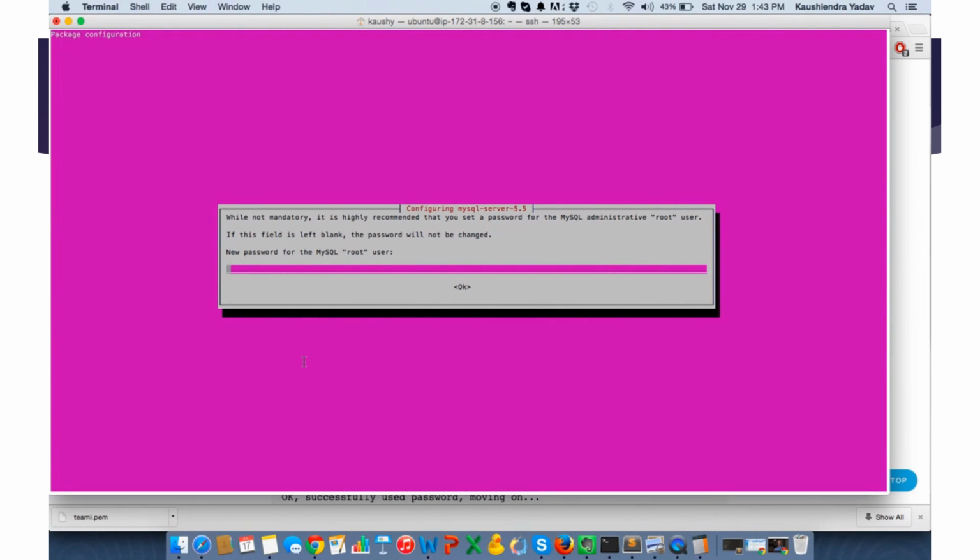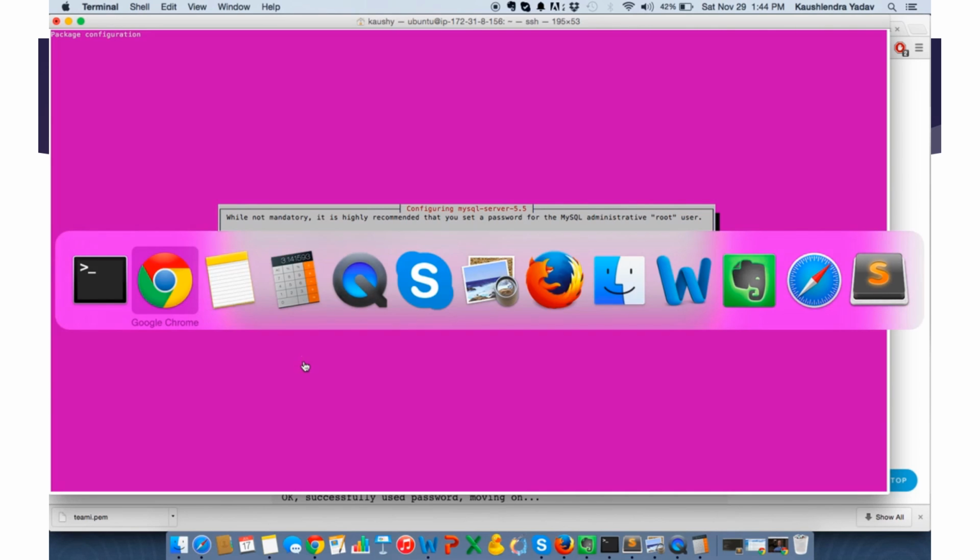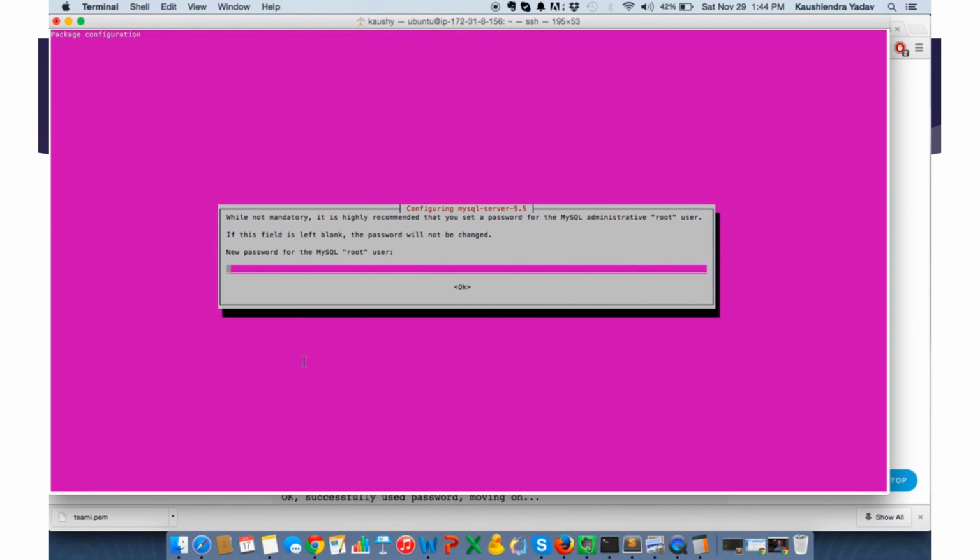Okay, so now we can type in the root password of the server. So what should I keep as the root password? Root. So that is anyways, can we change it? No problem. So I'll just set root.